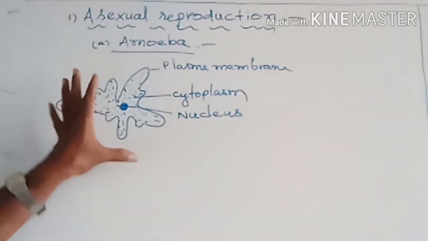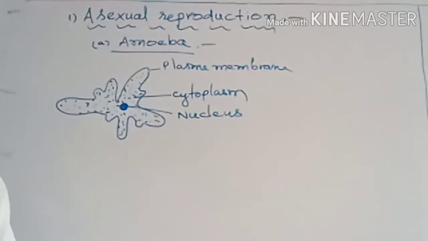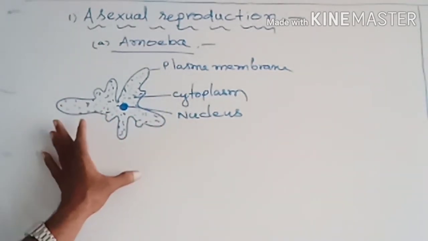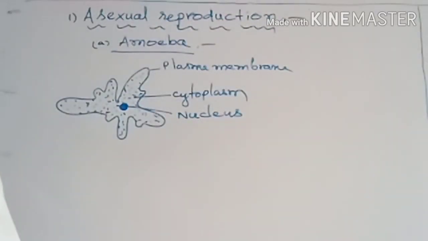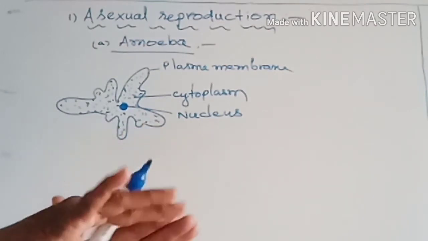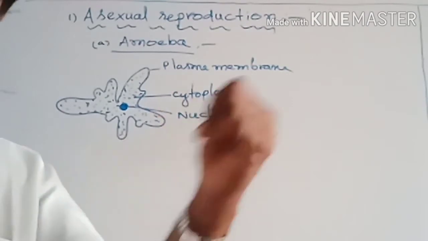Then how does this amoeba give another amoeba? This amoeba produces another amoeba by the asexual reproduction method. But how? This amoeba body, by splitting, can give another amoeba.